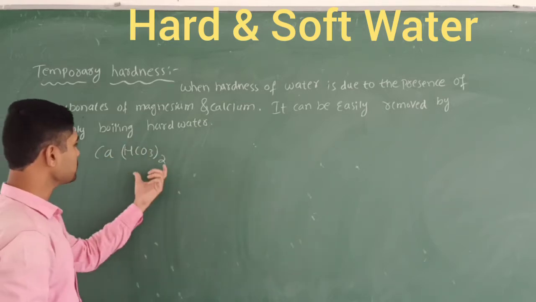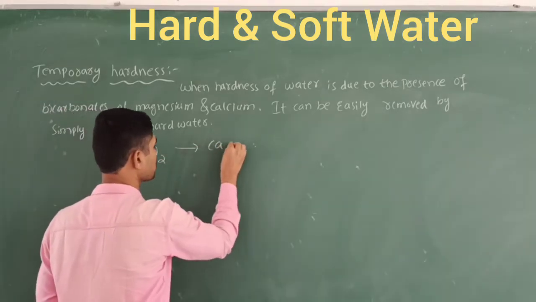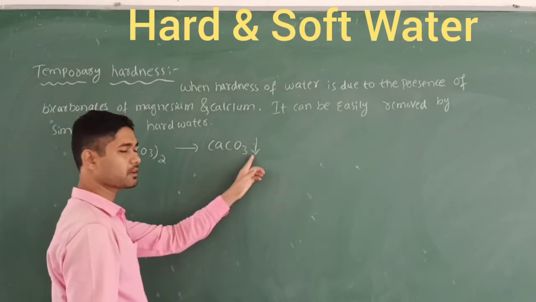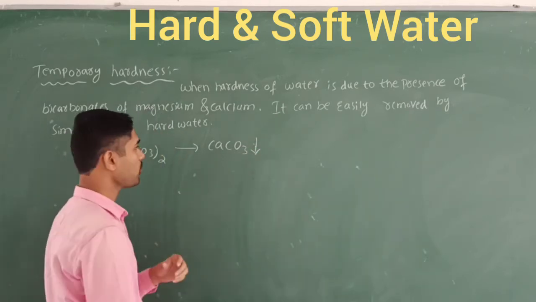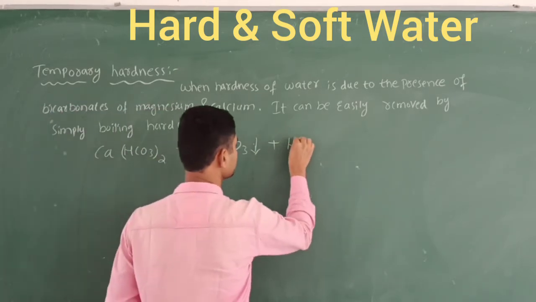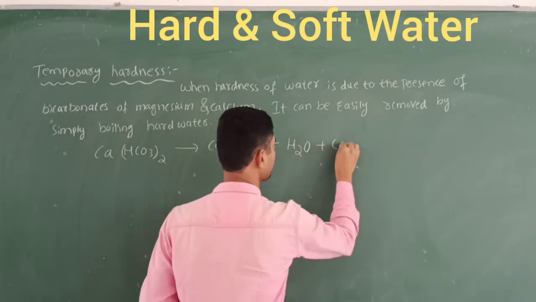So this calcium carbonate, when you are boiling this one, on boiling what happens? The calcium carbonate is going to be formed here. Below this, the down arrow mark tells that the precipitation forms. What am I going to remove here? Calcium carbonate. Next I am going to remove the water molecules as well as the carbon dioxide.